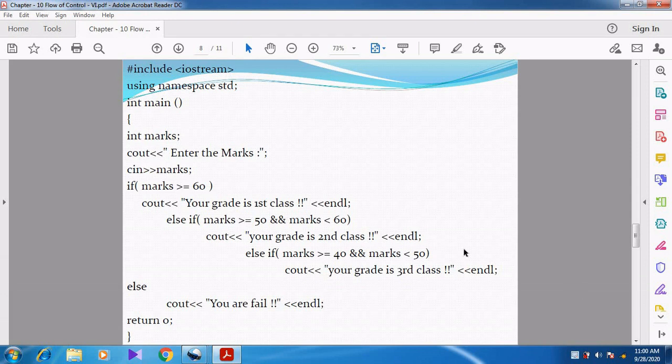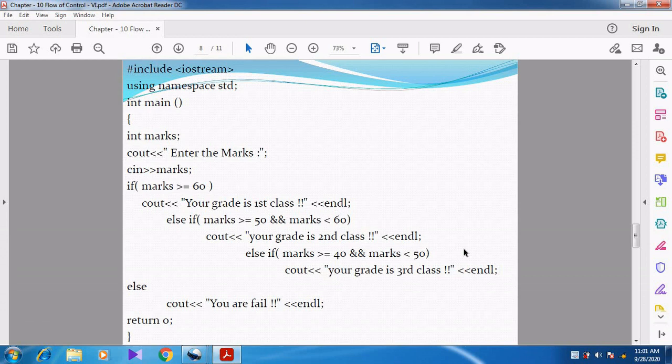Now let us see the program. We are going to find out the grade of a particular student based on the mark. Let us consider if the mark is 60 and above, then he belongs to first grade, that is first class.